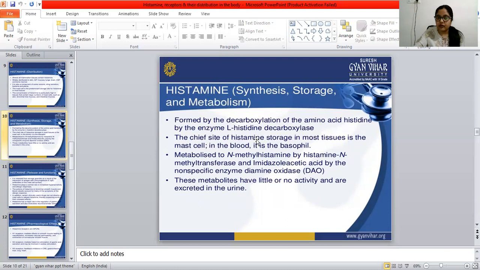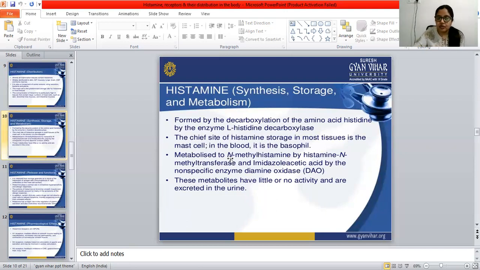The chief site of histamine storage in most tissues is the mast cell. We have already seen that. In most tissues, the mast cell is the main site of histamine, that is blood, basophils, skin and so on. So these are the chief sites of histamine.